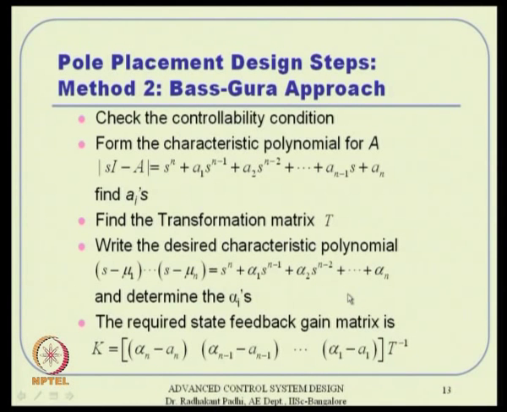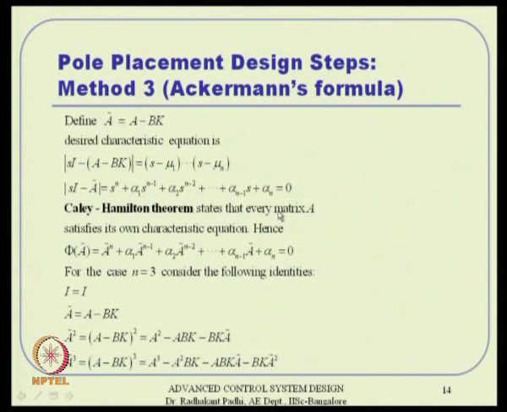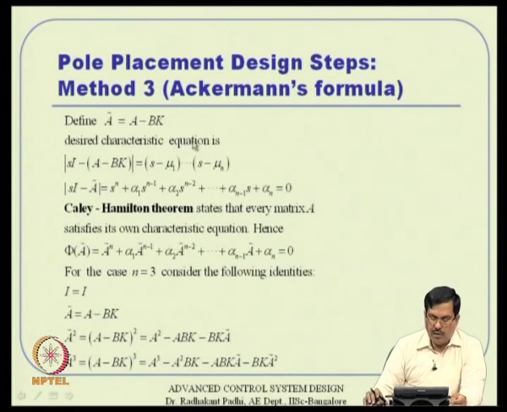Now, there is a method 3, which personally I like the most, because it is a direct formula; that is my personal preference. This is called Ackermann's formula. It will ultimately lead to a formula, so let us try to understand that. Instead of A_CL, for notational simplicity, we will just write it as A tilde here; both are the same anyway. The closed loop A matrix A tilde is nothing but A minus Bk, and the desired characteristic equation is like that. We already know this.